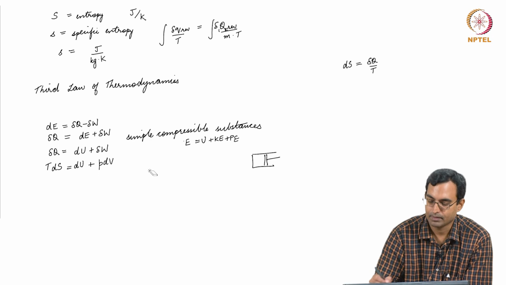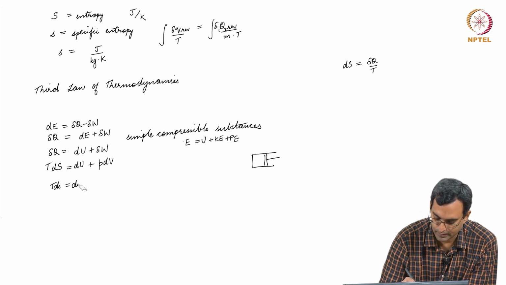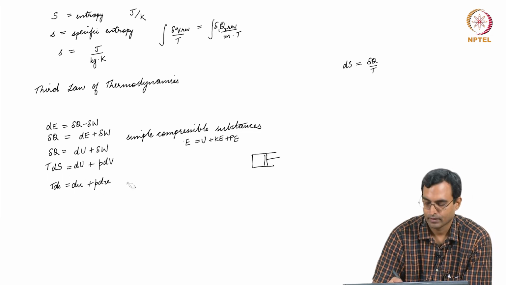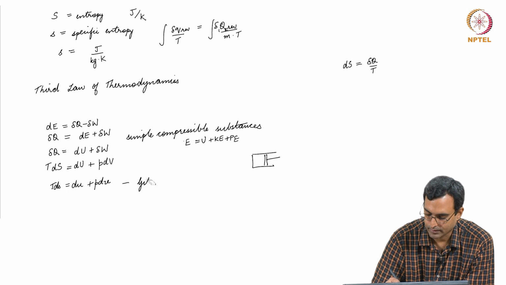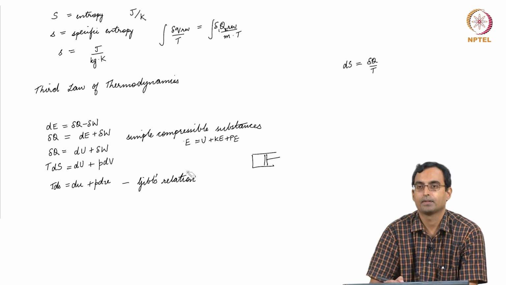I can divide everything by mass, then I get essentially T d small s is du plus P d small v, which is what we call the Gibbs relations. So, this is one of the Gibbs relations.